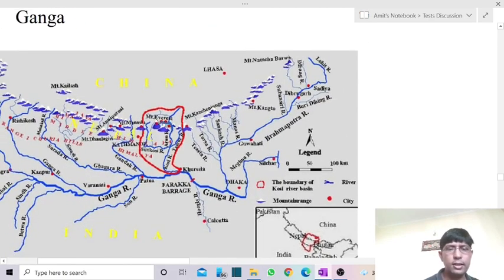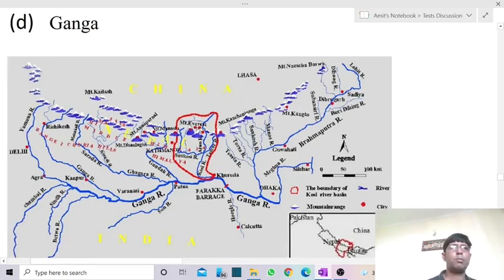It has a tributary known as Arun, which gets its water from the northern slope of Mount Everest. After moving into the plain area, this river produces a lot of flooding in the northern part of Bihar during the monsoon, so it is called the sorrow of Bihar, the Kosi.